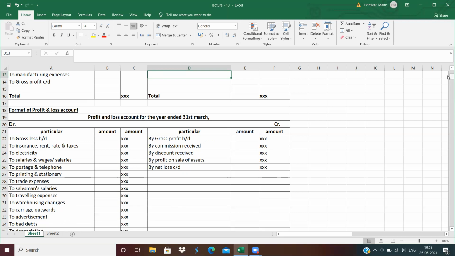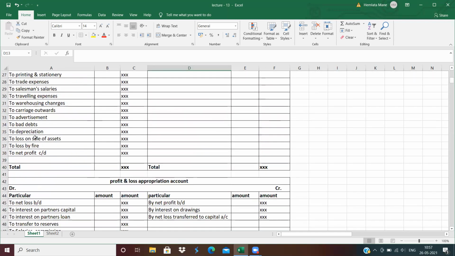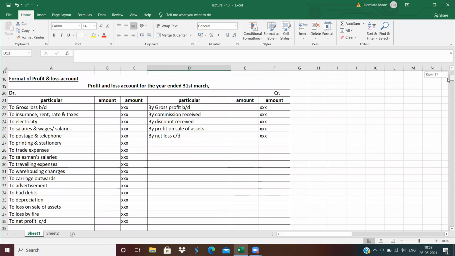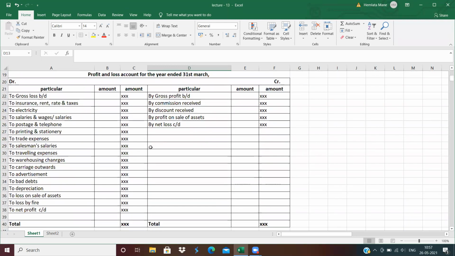Next is bad debts, depreciation, loss on sale of assets, loss by fire, and to net profit carried down. It means all the office related expenses and all the selling related expenses should be recorded in a profit and loss account. Clear? Factory related expenses are recorded in the trading account, office related expenses are recorded in the profit and loss account.